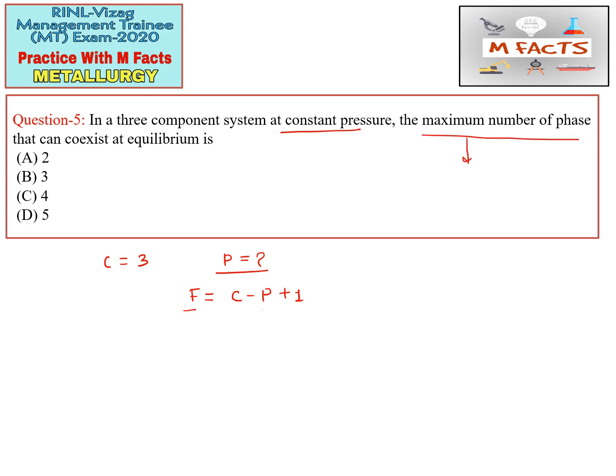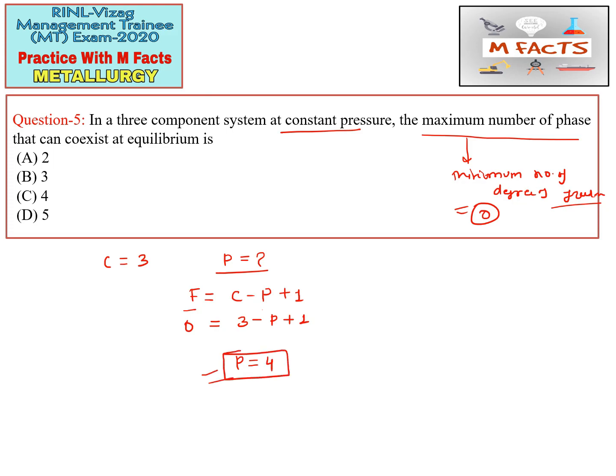So here they are asking about the maximum number of phases. The maximum number of phases corresponds to the minimum number of degrees of freedom. The minimum number of degrees of freedom may be 0 for any system, so we can use F = 0. So F = 0, C is 3, minus P plus 1. From here we get the P value, which equals 4. So for this question the correct answer is 4, that C part is correct.